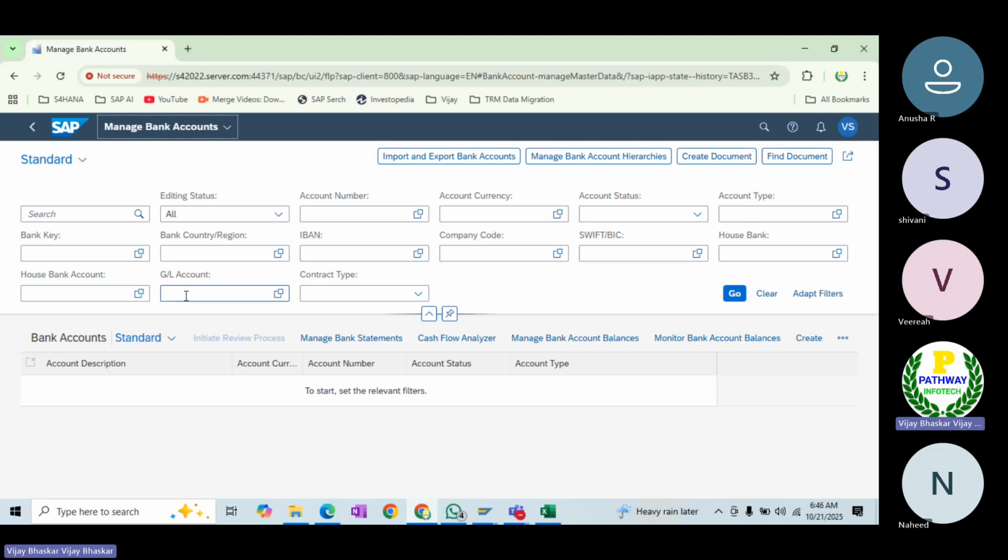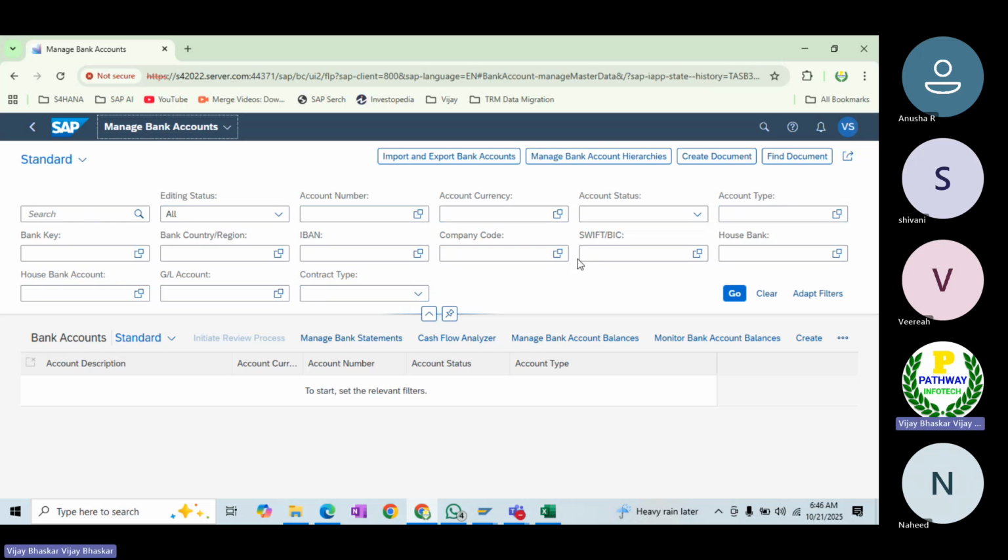Now in this screen, please kindly understand here. If anyone would like to add additional fields at this moment, search editing. See now editing status, account number, account currency, account status. These are all the fields which are already enabled here. 1, 2, 3, 4, 5, 6, 7, 14, 15, 16, 17 fields are enabled here.